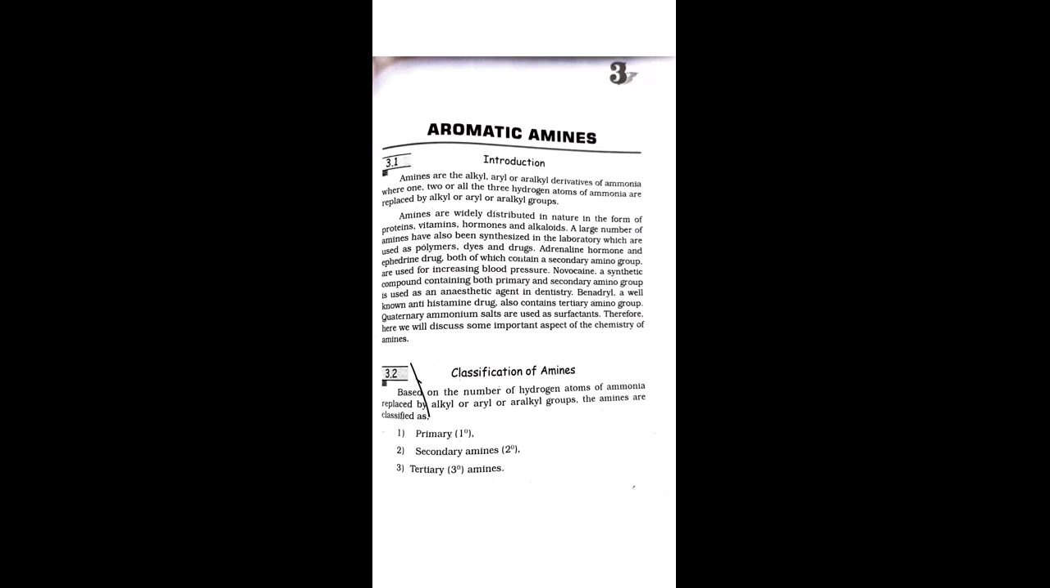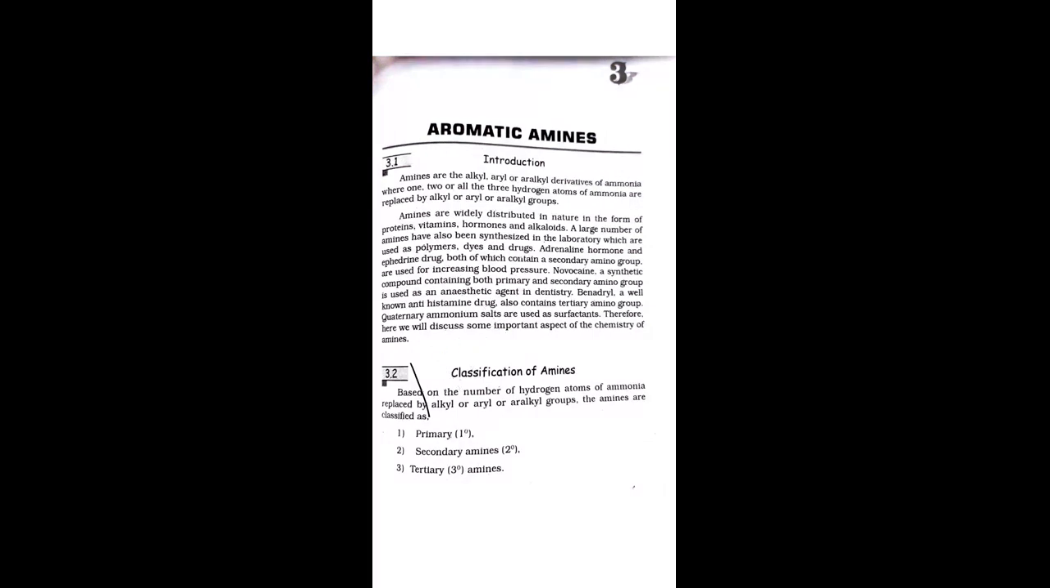I repeat here, the formula of ammonia is NH3. The removal of one hydrogen makes it NH2. The removal of two hydrogens makes it NH. So the replacement of 1, 2, or all 3 hydrogen atoms of ammonia by alkyl or aryl groups defines the amines.